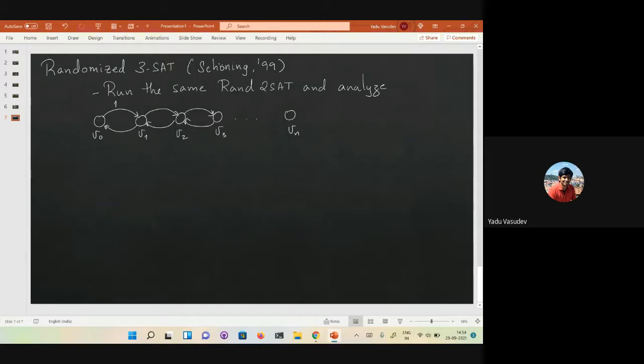So what do you think these values should be, the forward and backward edge weights in this graph, if you run the same RAN 2-SAT algorithm?